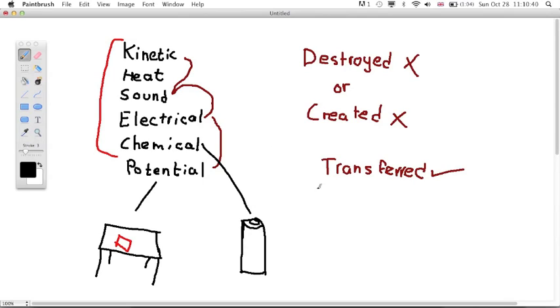Same thing with kinetic. I'm sure you have heard of those electrical cars. Once they start going, they run on electrical energy, but that energy is also transferred into kinetic energy. Now, this is really simple, but you have to remember that in every transfer of energy, heat energy is always created or lost. For example, if you're working on your laptop, it heats up.